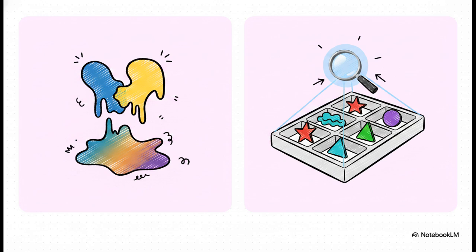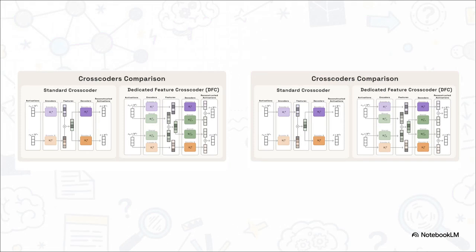Instead of letting the system just blend everything together, the DFC explicitly partitions its features to basically force the discovery of model-exclusive traits. Let's break down how that architecture actually works. With a standard crosscoder, everything is just mashed together. But with this dedicated feature crosscoder, the researchers physically partition the system into three very strict buckets. You've got features exclusive to Model A, features exclusive to Model B, and then a bucket for shared features. By structurally isolating how these models learn, the DFC literally allocates capacity just to find differences. It simply cannot use Model A's features to understand Model B. It forces those unique behaviors out into the open.